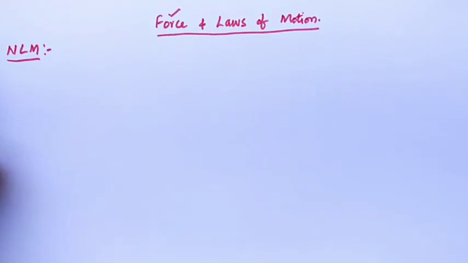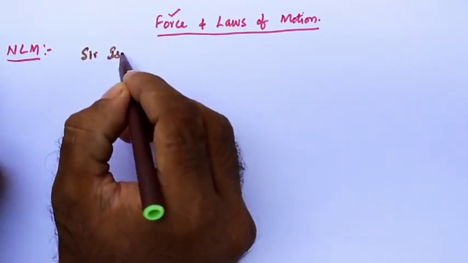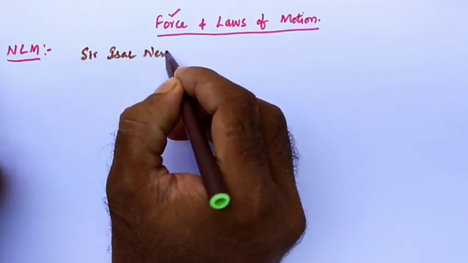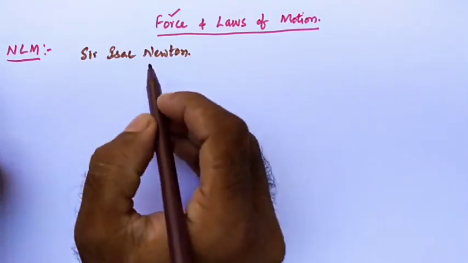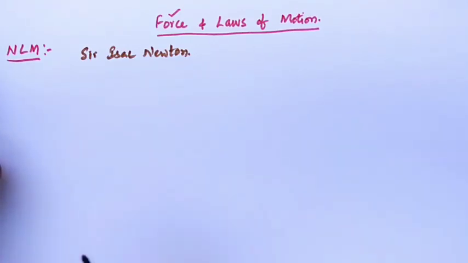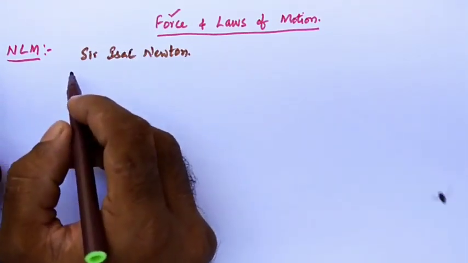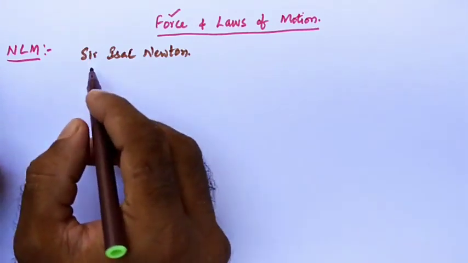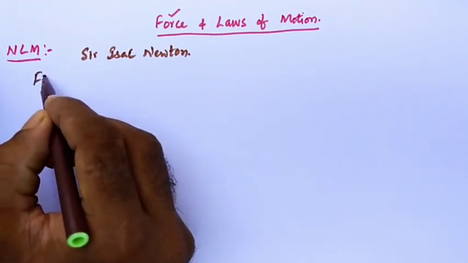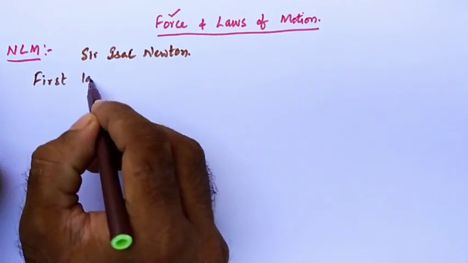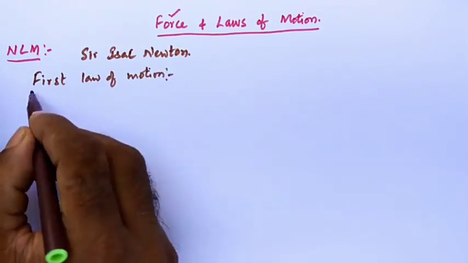As I discussed, Sir Isaac Newton observed the motion of different objects, and he concluded all his discoveries in three laws of motion. Those three laws of motion we simply call the laws of motion. So let us discuss the first one, that is called the first law of motion, or Newton's first law of motion.